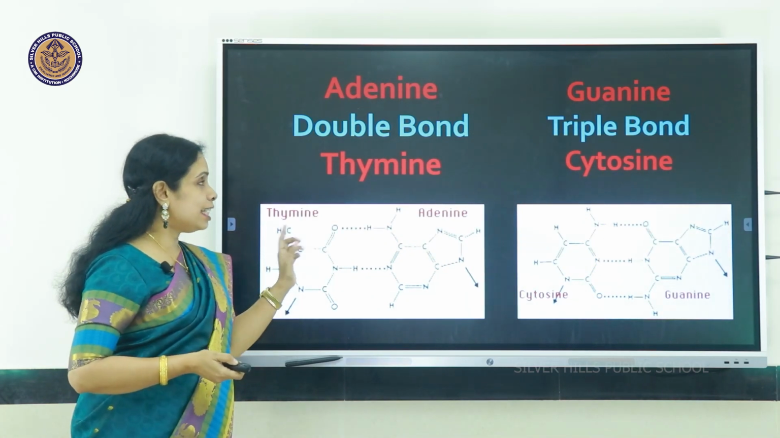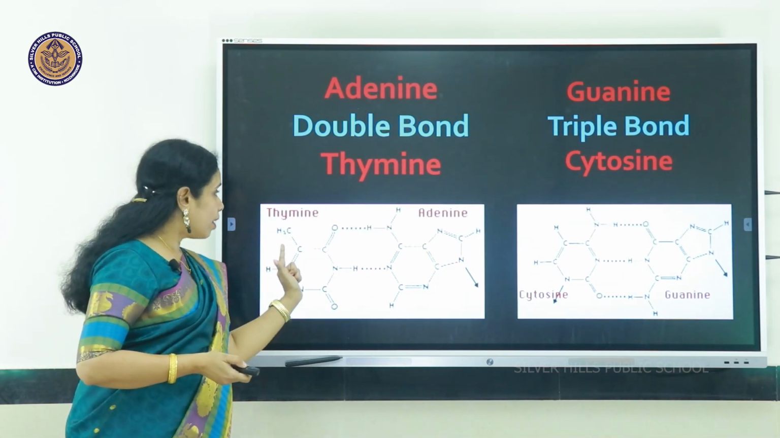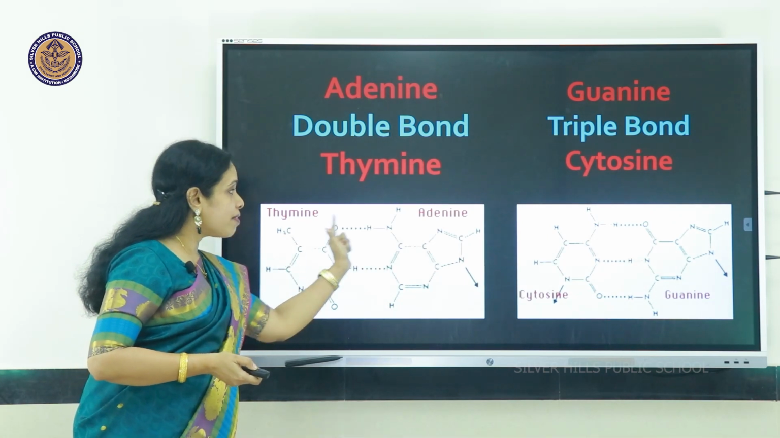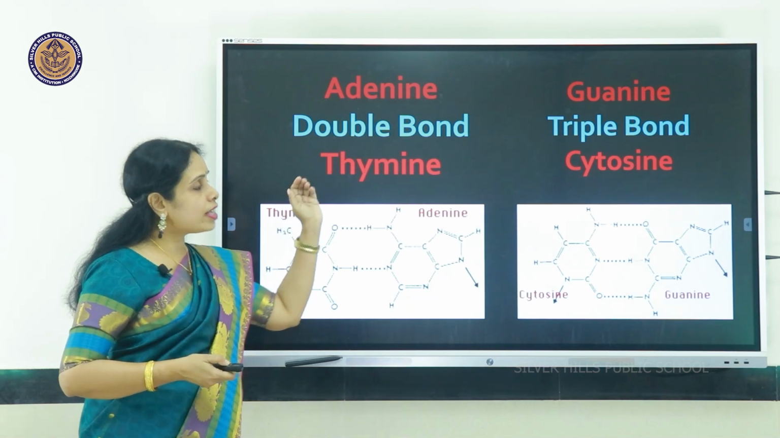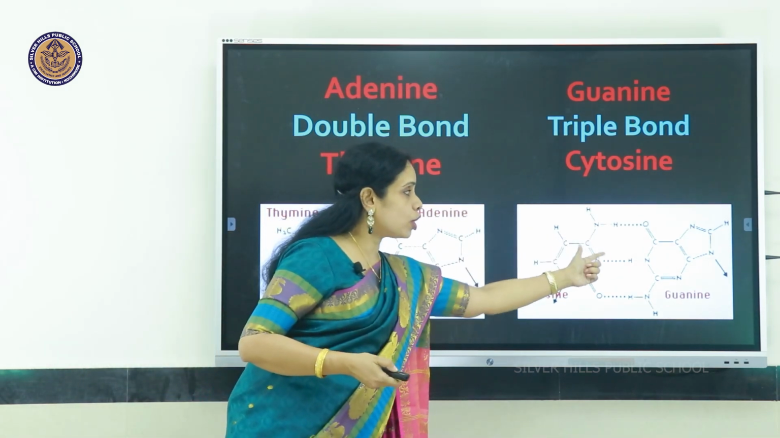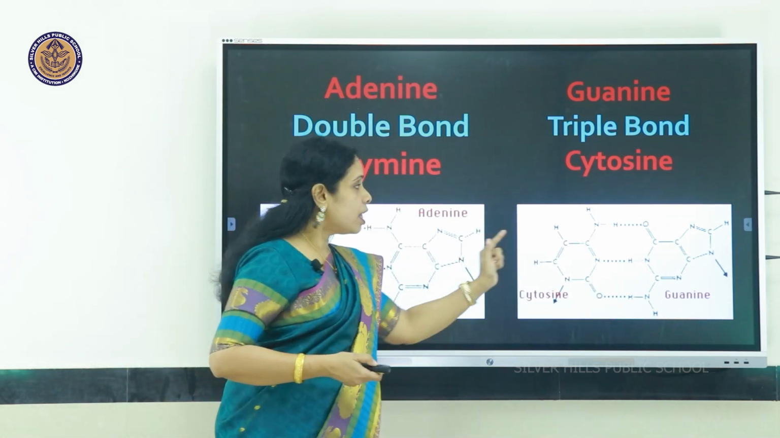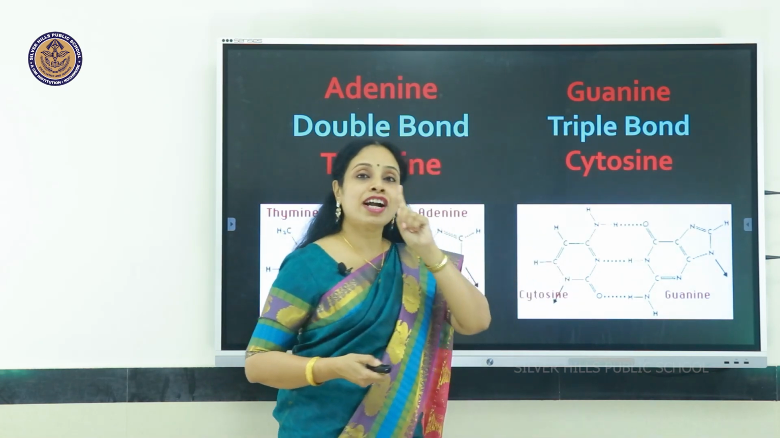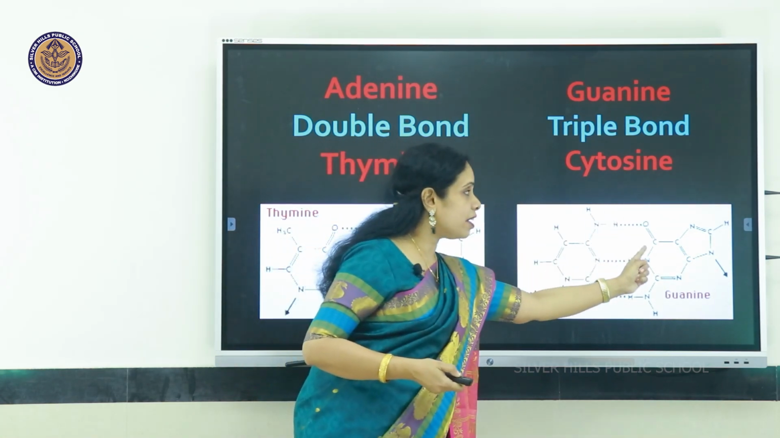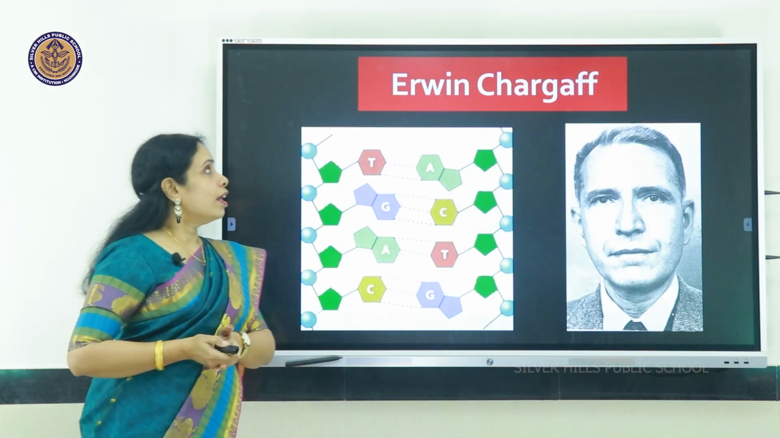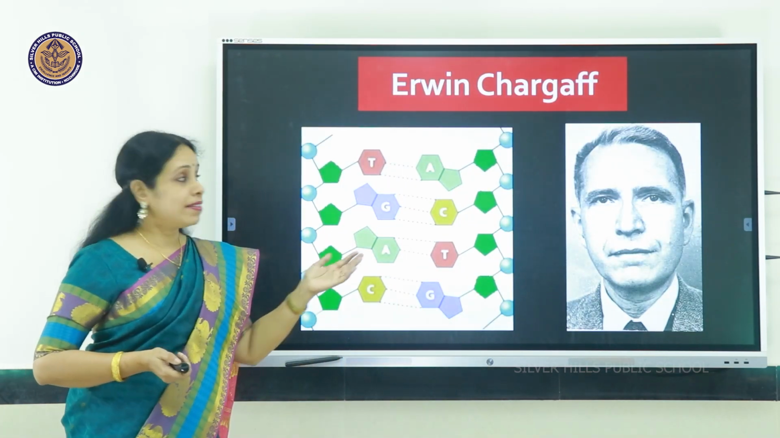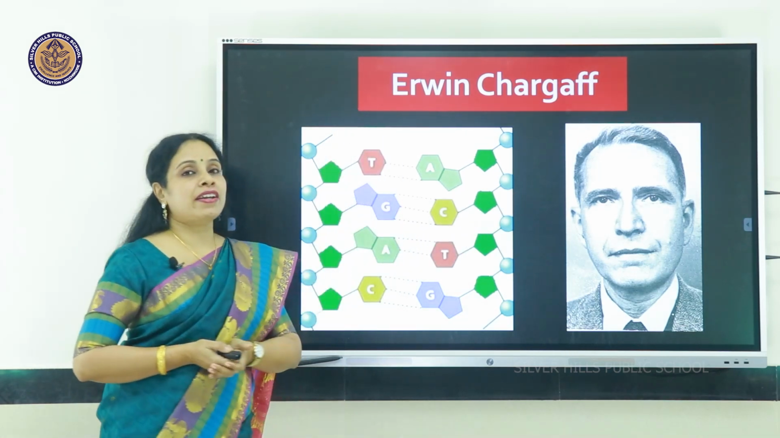So here you can see in detail thymine having a double bond with adenine. Similarly, over there you can see the triple hydrogen bond between cytosine, having one ring, and guanine with two rings. So that was proposed by the scientist Erwin Chargaff.